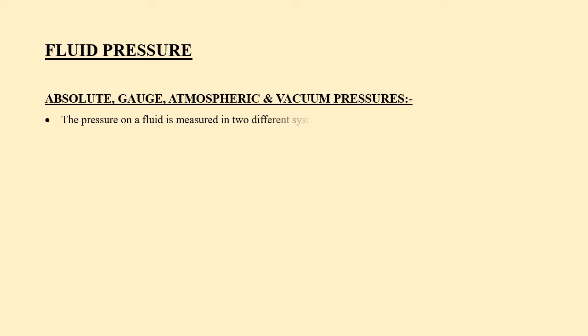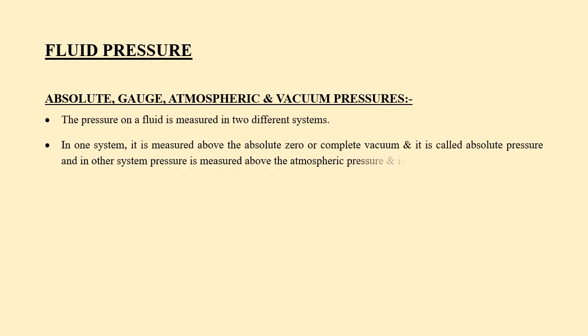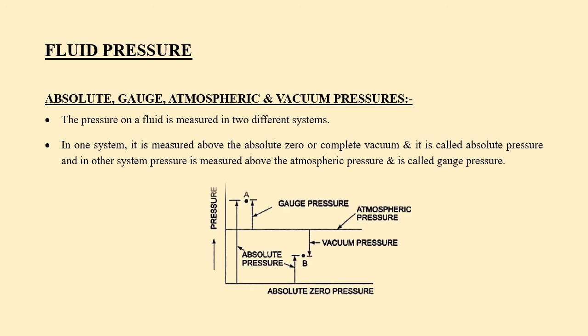Absolute pressure, gauge pressure, atmospheric pressure and vacuum pressure. The pressure on a fluid is measured in two different systems. In one system, it is measured above the absolute zero or complete vacuum, and it is called absolute pressure. And in the other system, pressure is measured above the atmospheric pressure and is called gauge pressure.